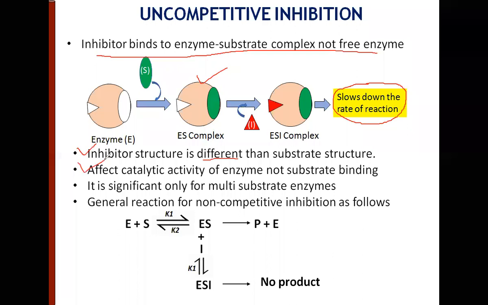It affects the catalytic activity of the enzyme, but it doesn't affect the substrate binding. Please understand, it affects the catalytic activity but does not affect the substrate binding. The substrate can bind as usual, but once the inhibitor binds, further processing stops, so it affects the catalytic activity. The reaction is like this: enzyme plus substrate forms the enzyme substrate complex, and to this only the inhibitor can bind, forming an ESI complex, leading to no product formation or formation of product taking place rather slowly. Here, product formation takes place at a normal rate.